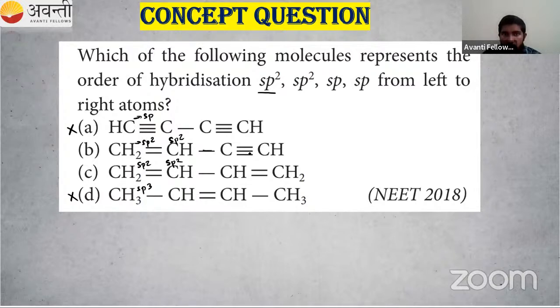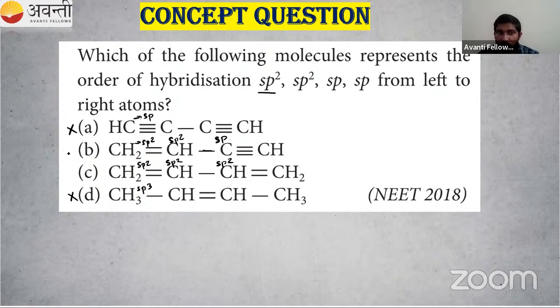What about this one? 1 sigma bond, so hybridization number 2 means sp. What about this one? 1, 2, then there is hydrogen attached, so there are 3 sigma bonds. That means it is sp2. So we can eliminate option B or C. Our order is sp2, sp2, and next should be sp, sp.